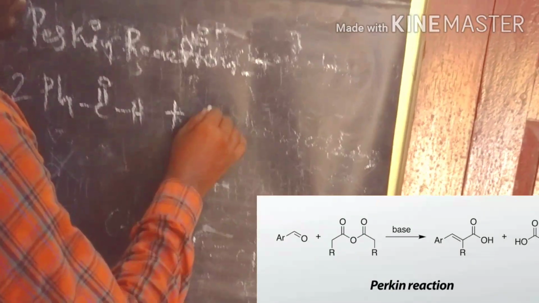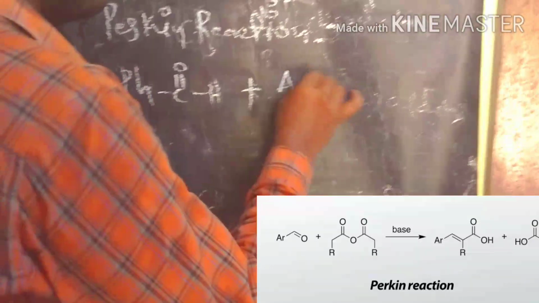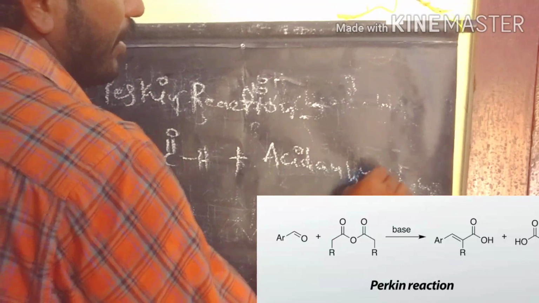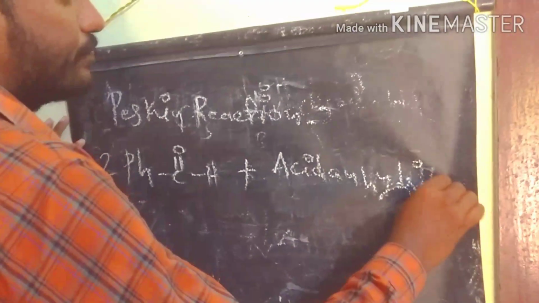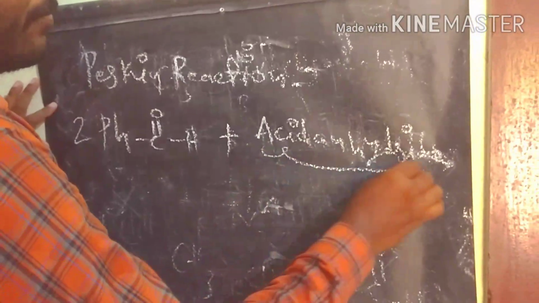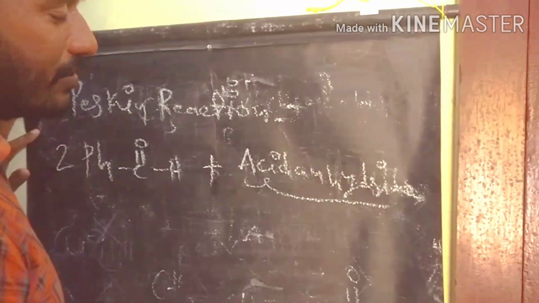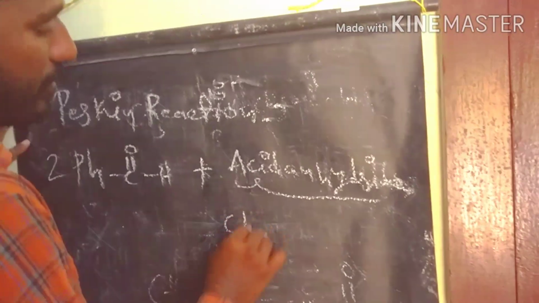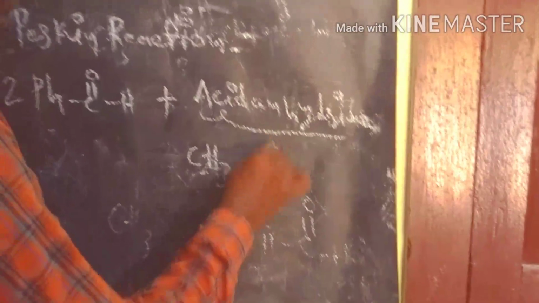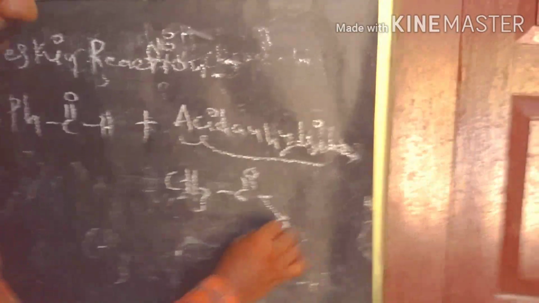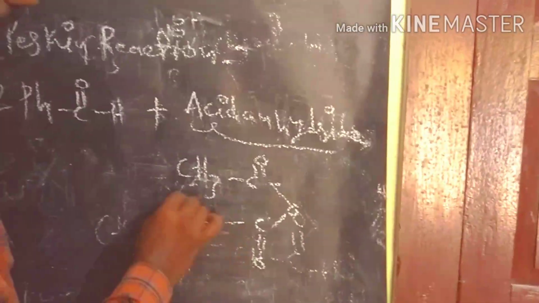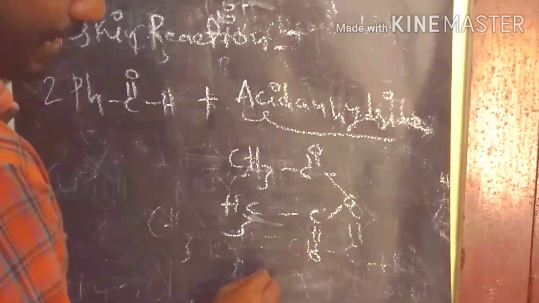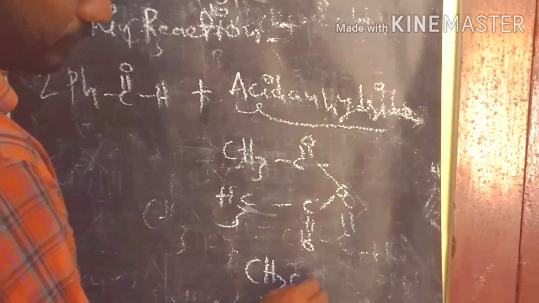So what is the reactant in this Perkin reaction? Acetic anhydride, acid anhydrides, and the sodium salt of the same acid. For example, if you take acetic anhydride, this is the acetic anhydride, and the same acid containing salt, like sodium acetate.